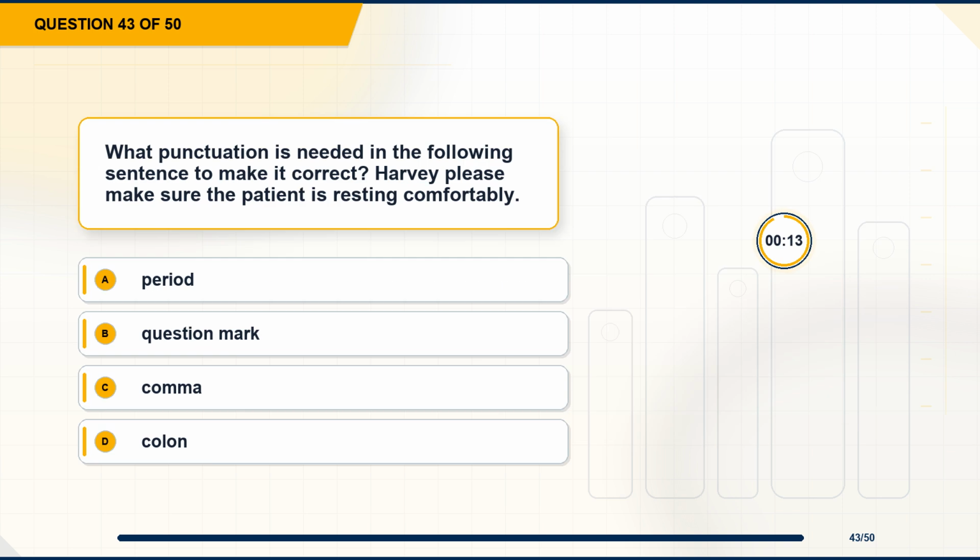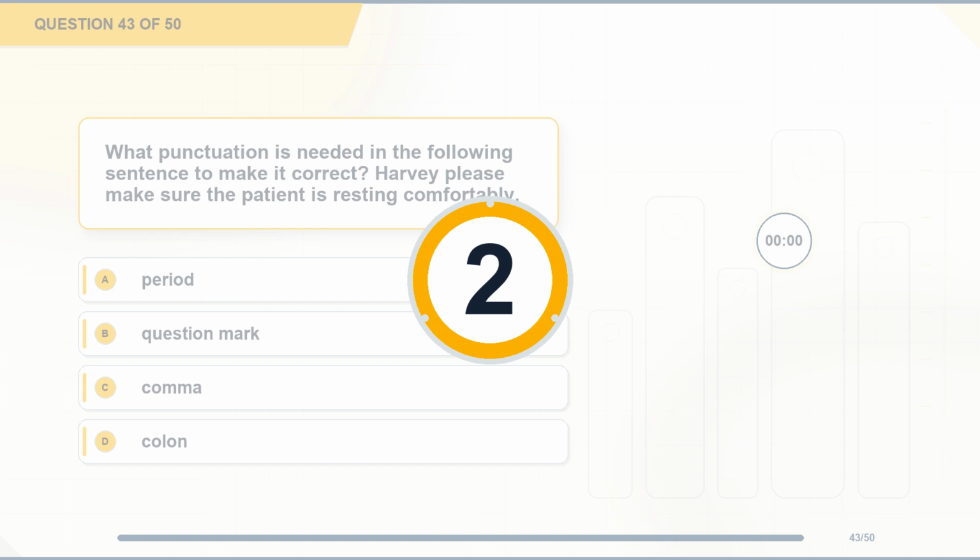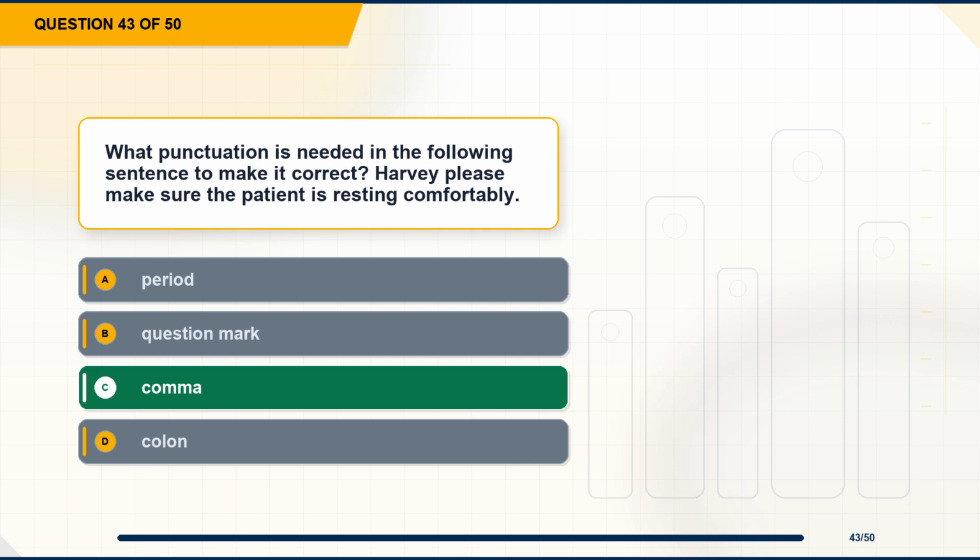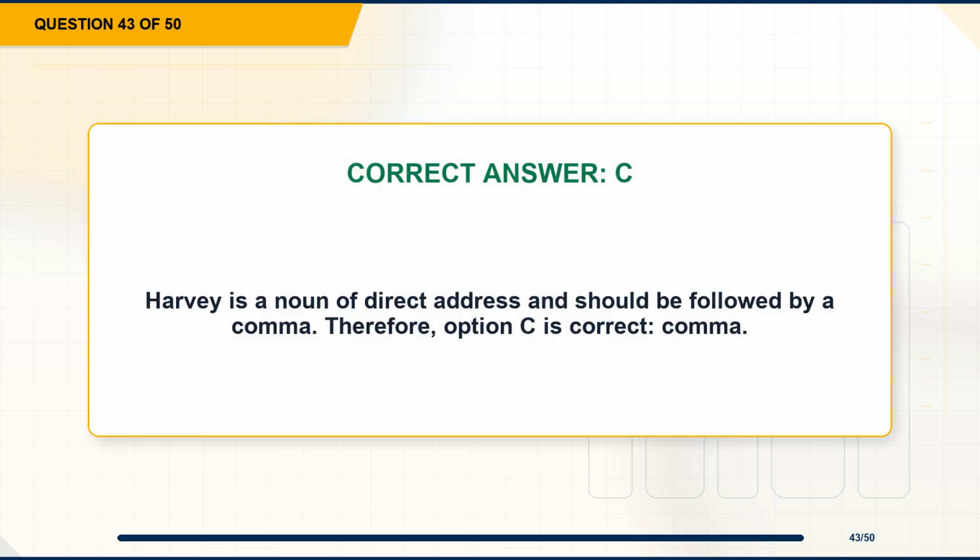Question 43. What punctuation is needed in the following sentence to make it correct? Harvey, please make sure the patient is resting comfortably. Option A, period. Option B, question mark. Option C, comma. Option D, colon. The correct answer is option C, comma. Explanation. Harvey is a noun of direct address and should be followed by a comma. Therefore, option C is correct, comma.